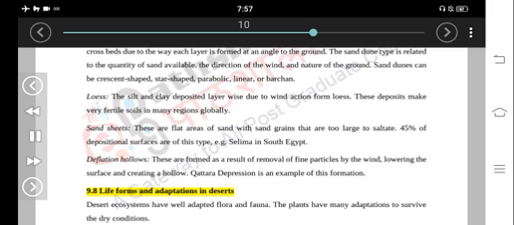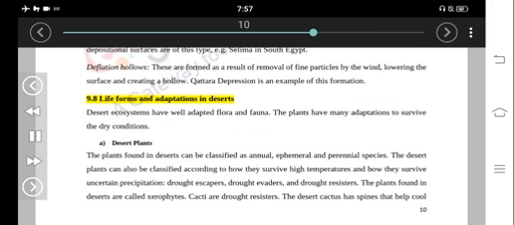9.8 Life forms and adaptations in deserts. Desert ecosystems have well-adapted flora and fauna. The plants have many adaptations to survive the dry conditions. Desert plants. The plants found in deserts can be classified as annual, ephemeral, and perennial species. The desert plants can also be classified according to how they survive high temperatures and how they survive uncertain precipitation: drought escapers, drought evaders, and drought resistors. The plants found in deserts are called xerophytes.